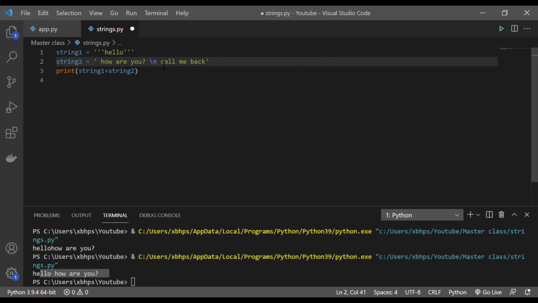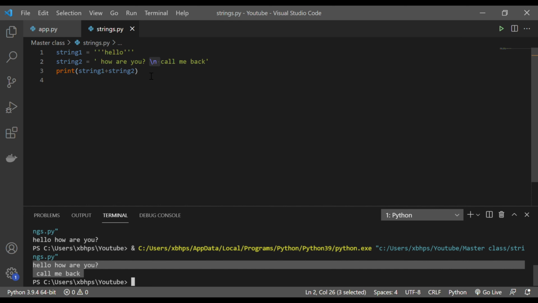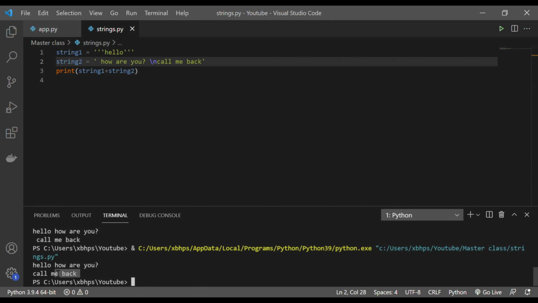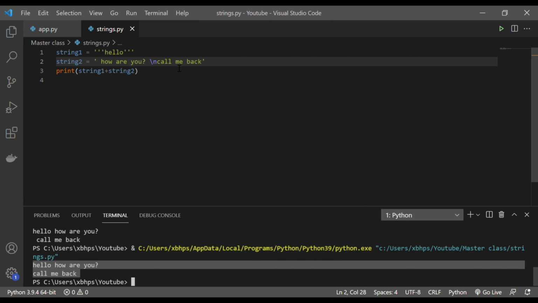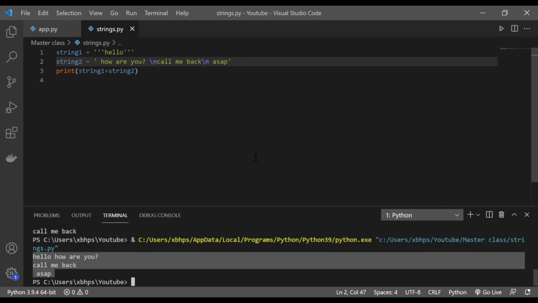The \n here defines the next line. Let me print it, and you can see hello, how are you, and call me back is coming in the next line. I gave an extra space here, that's why there is a space. I can put as much as I want, call me back ASAP, let's say, and it will go to the third line. Hello, how are you, call me back ASAP. So this is one thing.